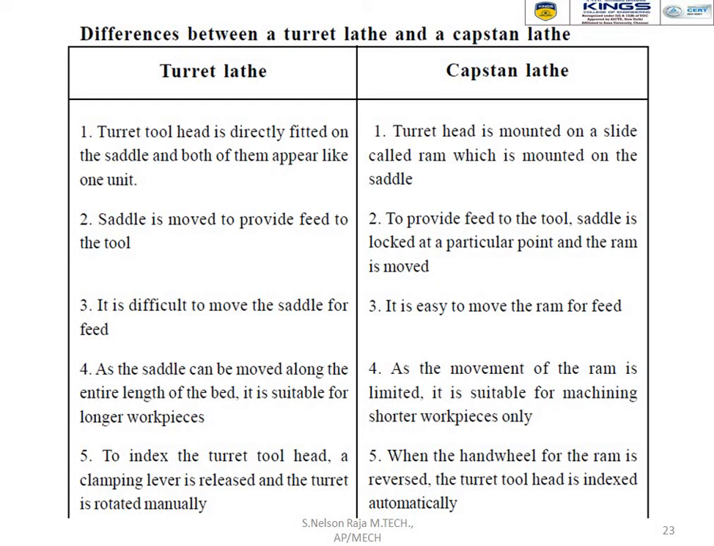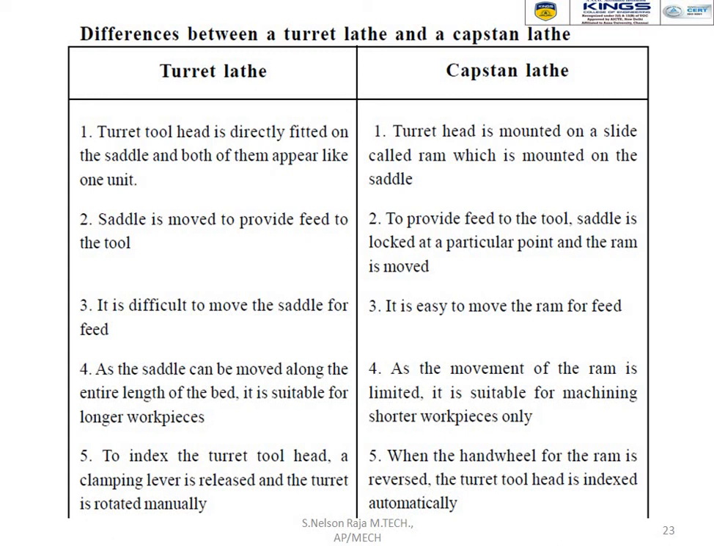And third point, in the turret lathe it is difficult to move the saddle for feed, and in the capstan lathe it's easy to move the ram for feed, because in the turret lathe we are using the saddle for giving the feed of cut, but in the capstan lathe we are using the ram. And the fourth point, as the saddle can be moved along the entire length of the bed, the turret lathe is suitable for longer workpieces, because the size of the lathe will be larger. As the movement of the ram is limited, the capstan lathe is suitable for machining shorter workpieces only.